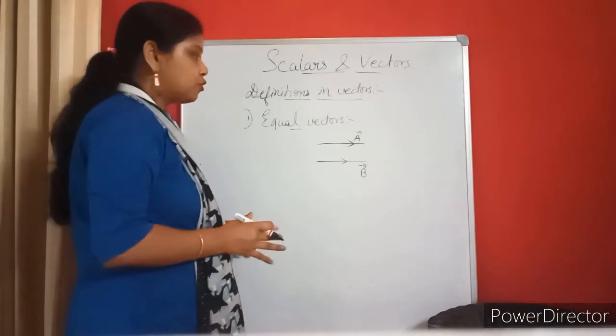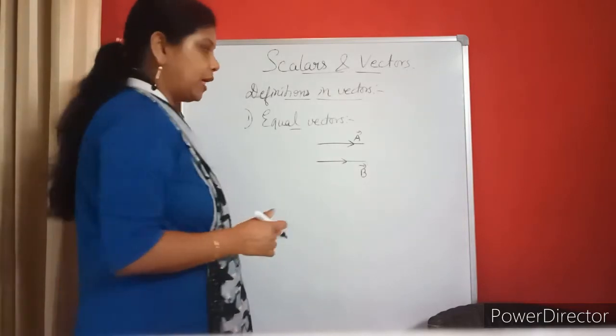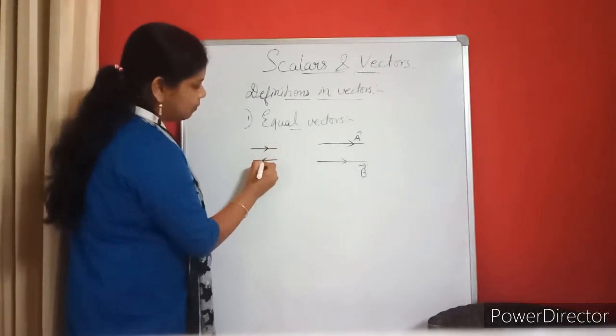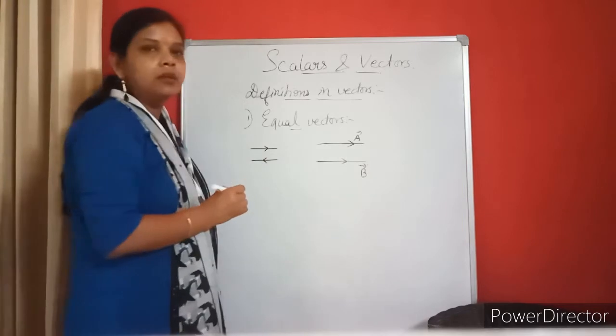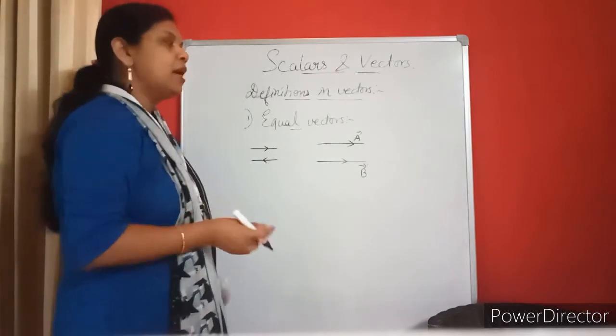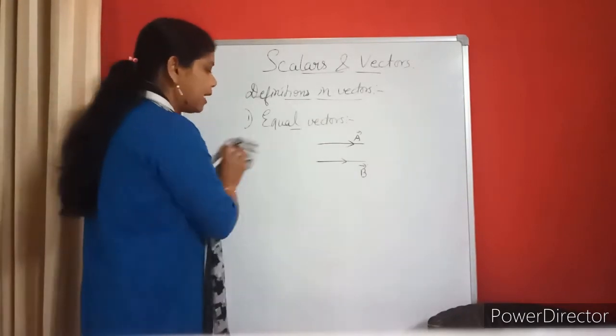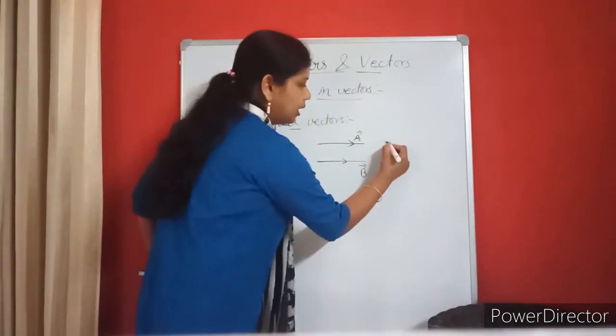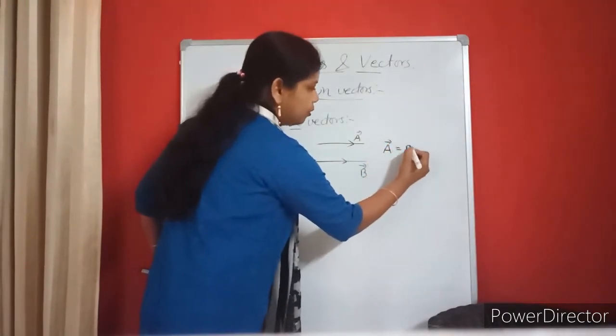You cannot draw the direction opposite also. I cannot draw it like this. Means one vector is like this, equal length, another is the same like this. So this is not an equal vector. Equal vector means magnitude should be same as well as the direction should be same. So you can write here A vector is equal to B vector.